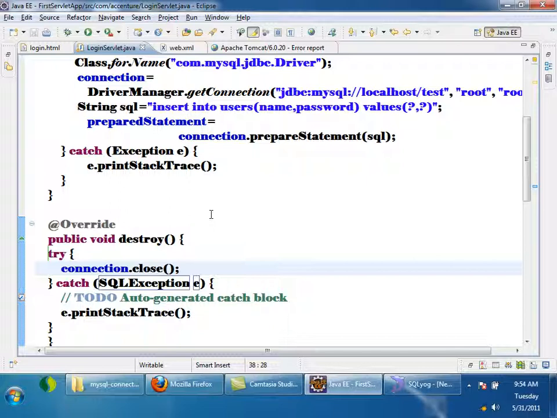So now if somebody asks you, what is the life cycle of a servlet? Whenever I give a first request, the init method is called, and for each and every request, the service method is called, right? And before the servlet is destroyed, the destroy method is called. So this is the life cycle of a servlet. These are the 3 life cycle methods of a servlet. So life cycle methods of a servlet are init, service, destroy.